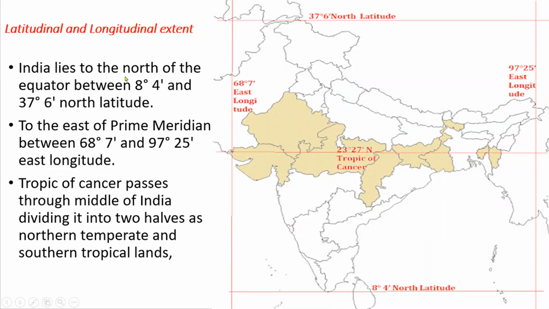Now, let us see the latitudinal and longitudinal extent of India. See here, see this map. Tropic of Cancer passes through the middle of India. So, Tropic of Cancer divides India into two equal halves, and the latitudinal extent of India extends from 8 degree 4 minutes north latitude to 37 degree 6 minutes north latitude, and the longitudinal extent of India is 68 degree 7 minutes east longitude to 97 degree 25 minutes east longitude.